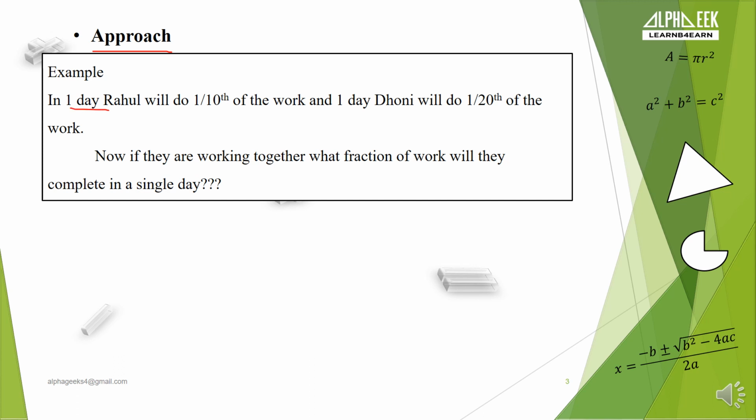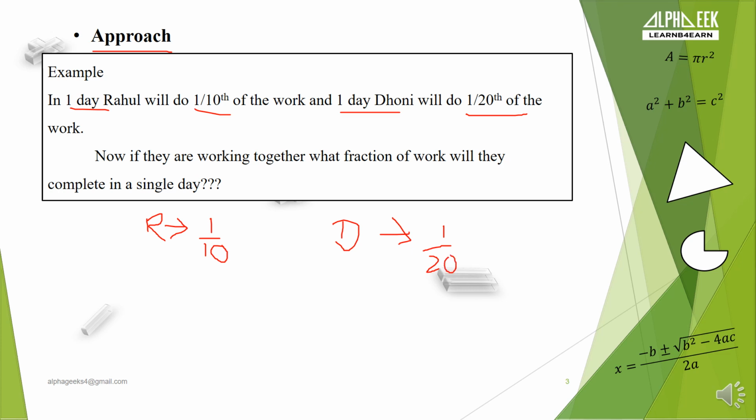In one day, Rahul will do 1 by 10th of the work and Dhoni will do 1 by 20th of the work. So we know Rahul can do 1 by 10th of the work in a single day, correct? And Dhoni can do 1 by 20th of the work in a single day, correct?